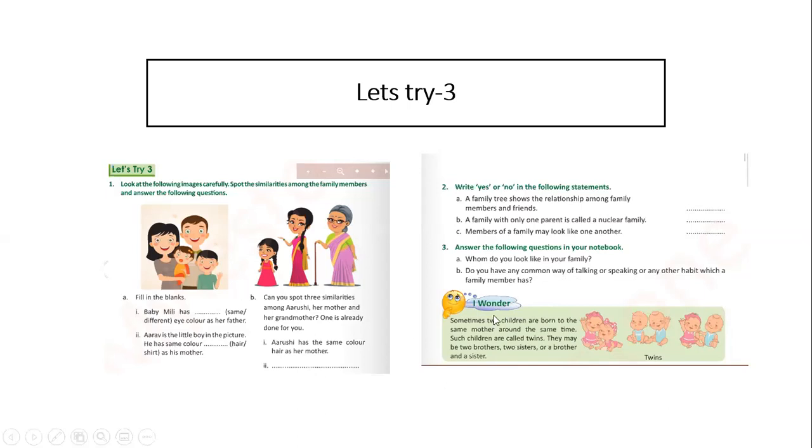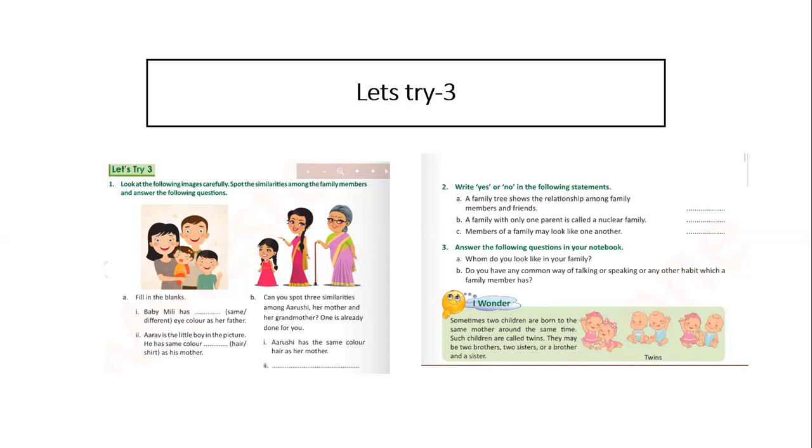Sometimes two children are born to the same mother around the same time. Such children are called twins. They may be two brothers, two sisters, or a brother and a sister. So children, here one mother will be there, but two kids will be born, right? And they look alike.